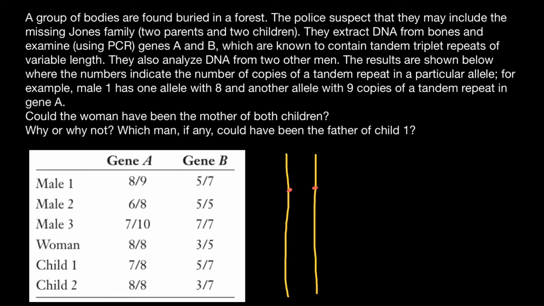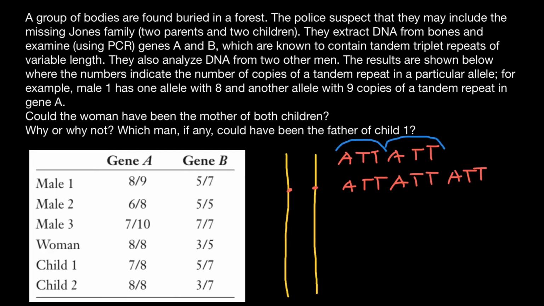What tandem repeat means, for example, A, T, T. Such sequence can repeat in this locus. In some people, say 2 times, and in some people 3 times. For example, A, T, T, A, T, T, A, T, T. So as you see, we may have in the same locus, say in our example, 2 repeats or 3 repeats.